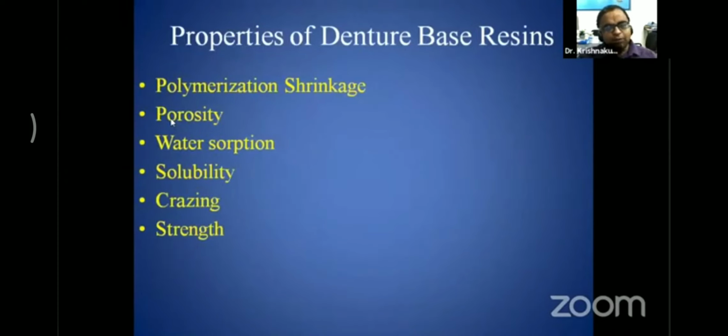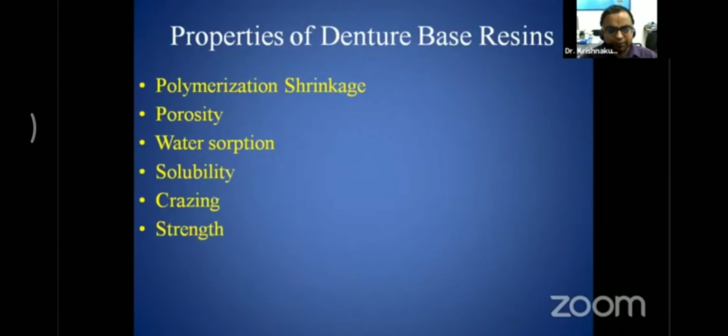But what are the properties of the denture base resin which are important? Like polymerization shrinkage. The polymerization shrinkage is very important because whenever there is polymerization, shrinkage is going to happen. That shrinkage can vary from heat cure to self cure, and also from self cure to light activated resin. In the case of porosity, in heat activated resin the porosities are more as compared to self cure resin.